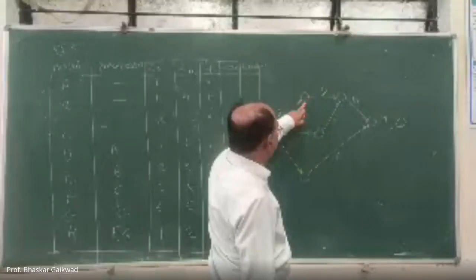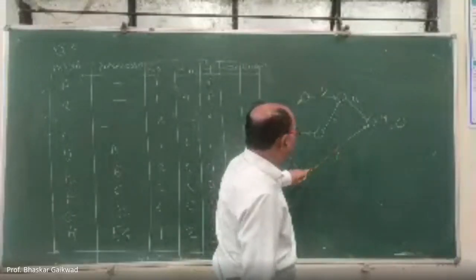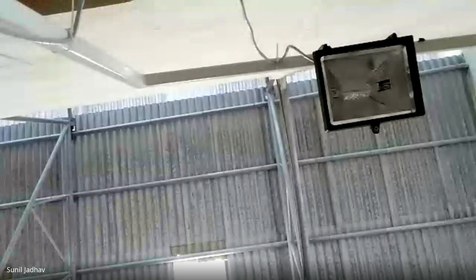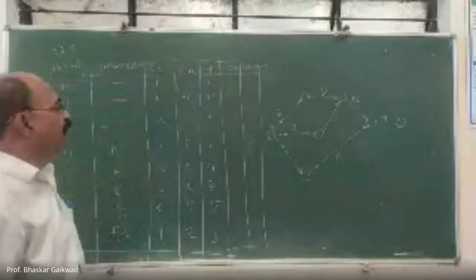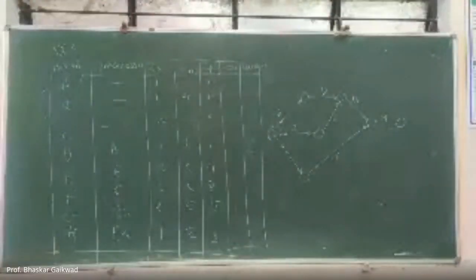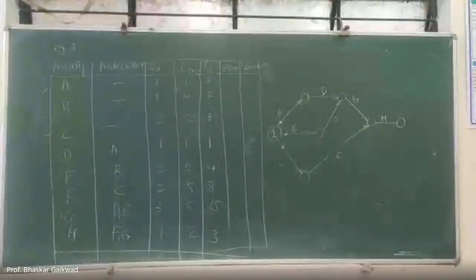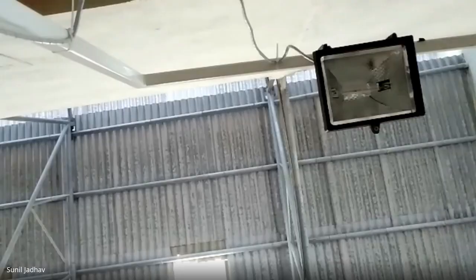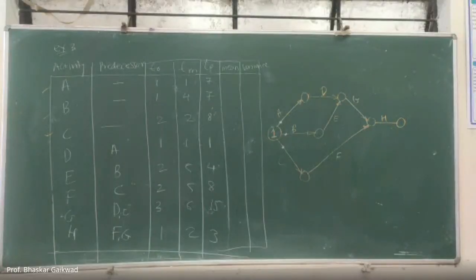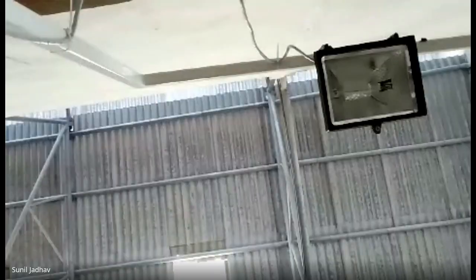Every activity has one outgoing activity, so you can use the second, third numbers as per your wish, because every activity is going away from this particular node.